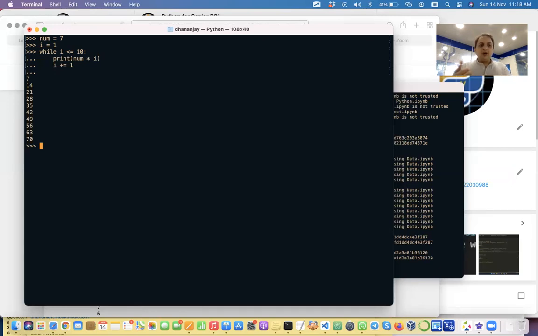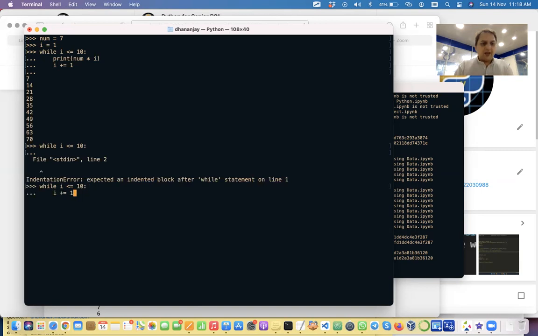Now, if we want to print it in the proper format, where it says 7 into 1 is equal to 7, then we can format this as a string. So we have this while loop, and this print statement is what we have to format. Print gives us a value, but we can use f strings. We have covered f strings, isn't it? Okay, maybe not. We have not covered f strings.